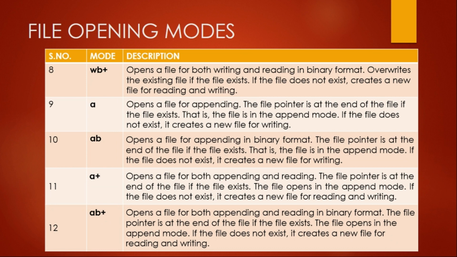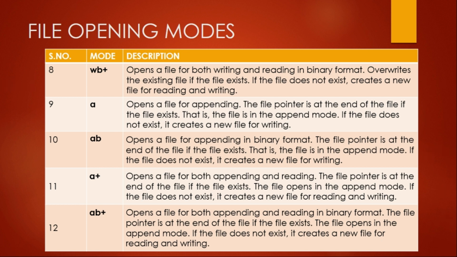The next mode is WB plus. It is similar to the previous one, the only thing is binary reading as well as writing. The next mode is A, that is append mode. Now the file pointer will be at the end of the file if the file exists. If the file does not exist, then it creates a new file for writing. Next is AB. It opens the file for appending in a binary format. Again, the file pointer will be at the end of the file if the file exists. Otherwise, if the file does not exist, a new file will be created.